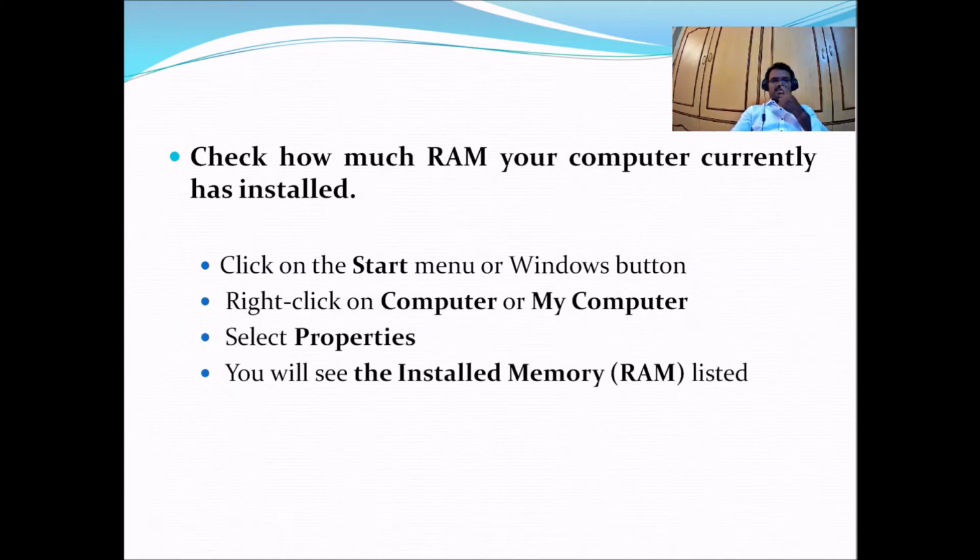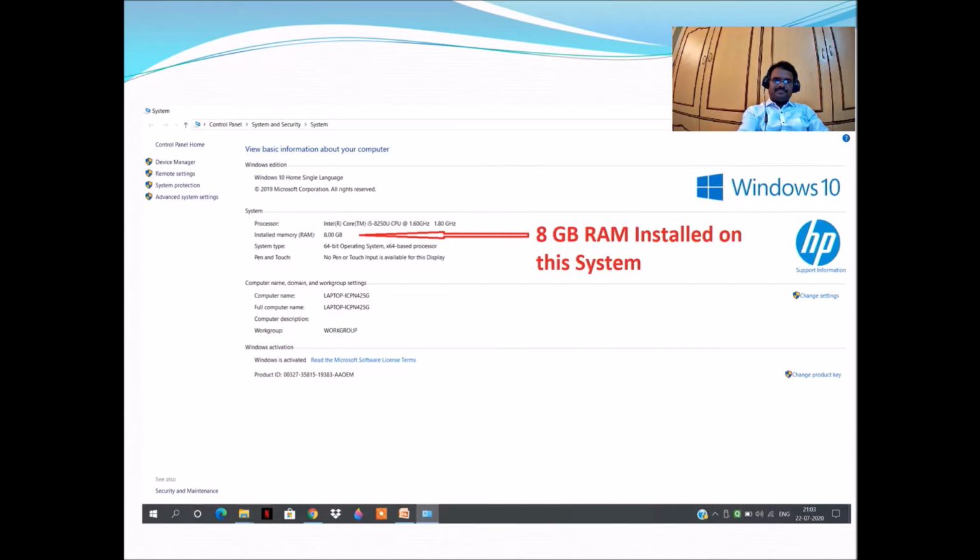So to check how much RAM we currently have on our system, first click on the Start menu or Windows button, right click on My Computer or the This PC icon on the desktop, and select Properties. We will see the installed memory. Installed memory is listed. So by seeing the installed memory, we can know how much memory is already installed in our computer.